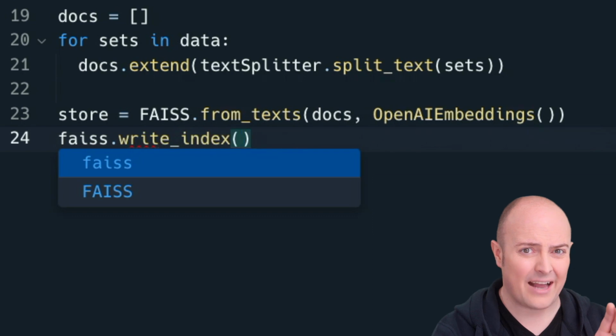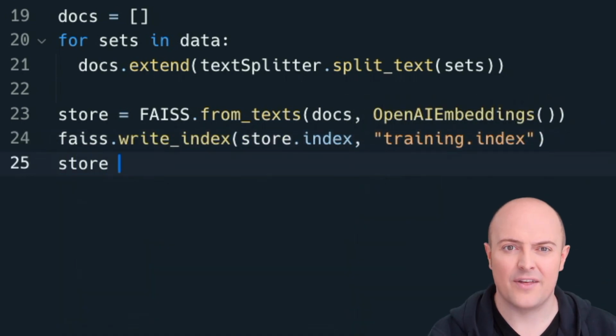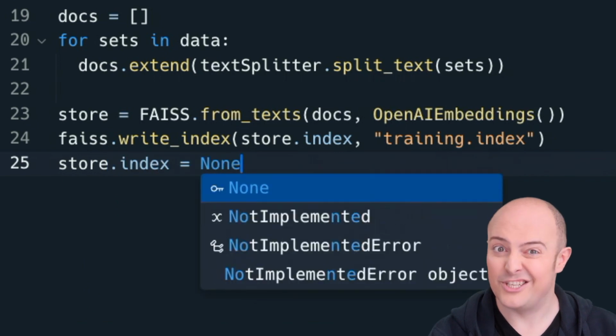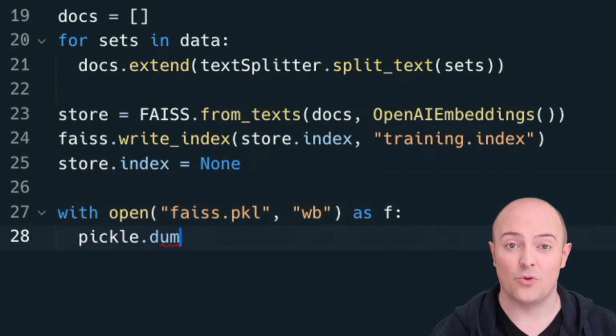We're then going to write that out to a file. Now, the reason for that is mainly caching. I'm going to blank that data out so I've got room in my RAM just in case. I'm then going to serialize the stored data with Pickle and store them in a different file.